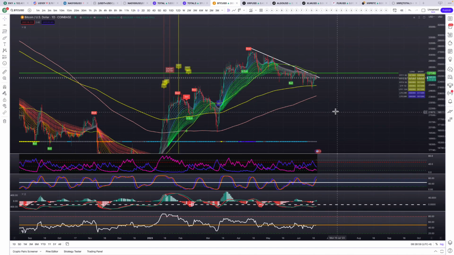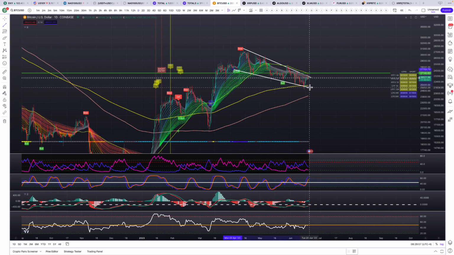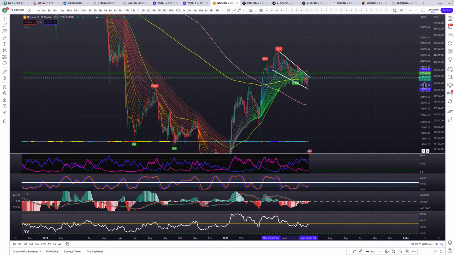But as you can see, we're at this moment where we've had these rejection points for about months now. Then we have these support lines as well. And then also we found support on the 200-day moving average, but we have the 50 moving average coming down. So we're getting sandwiched. So right now it's about to make a decision of what it's going to do here, but it's to the upside, I believe.